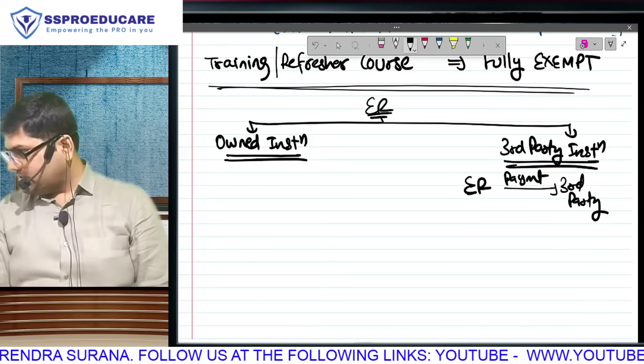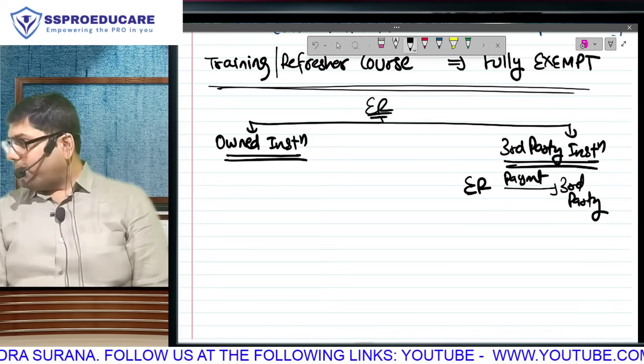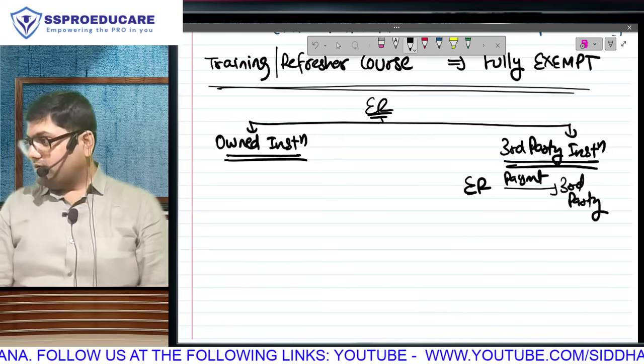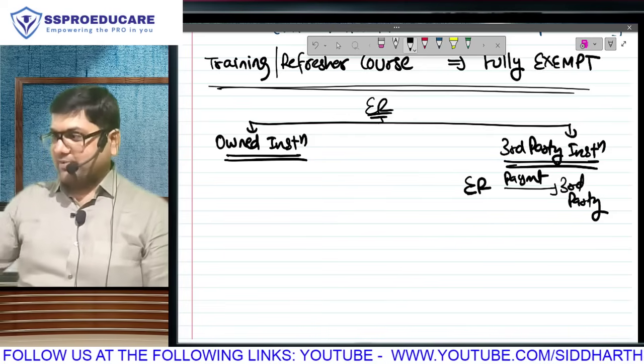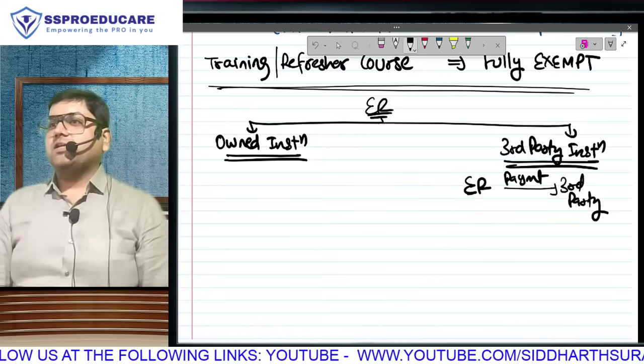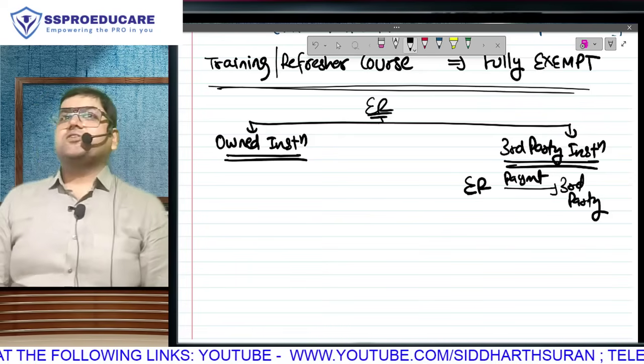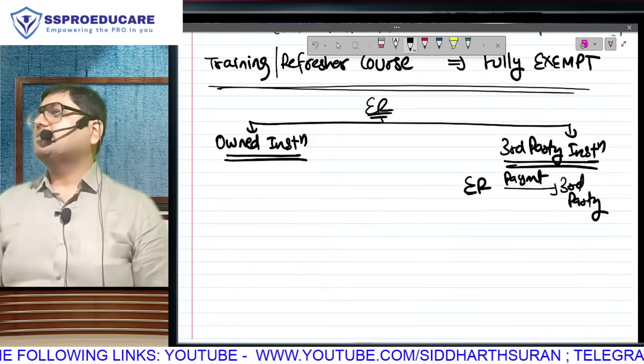Percentage of that student is the perquisite. Parent ka percentage. Salary of the parent ka ek per notional basis ka percentage is what you are saying. Notional basis is not required because on actual basis we have an answer. Notional is required when on actual we don't have an answer.